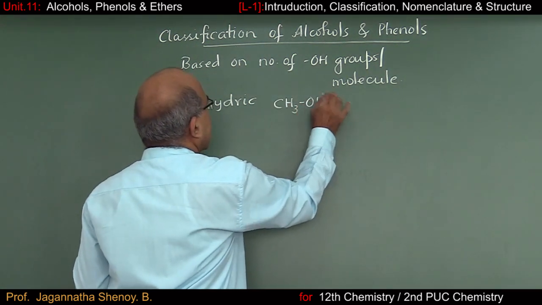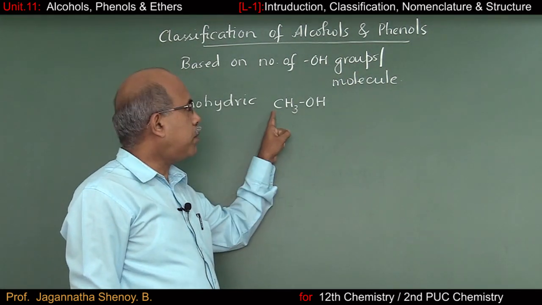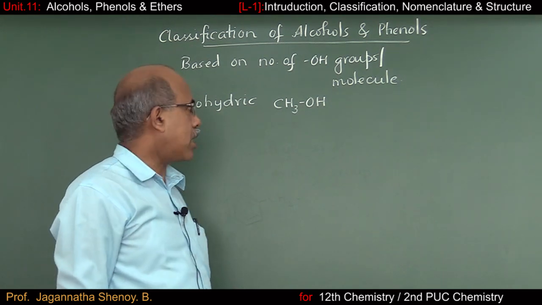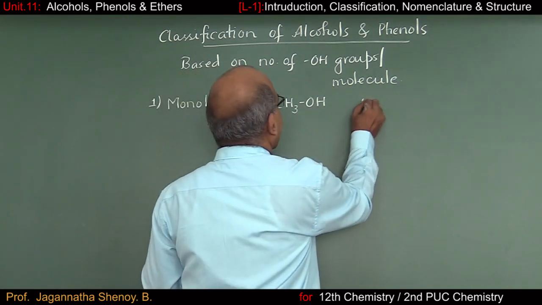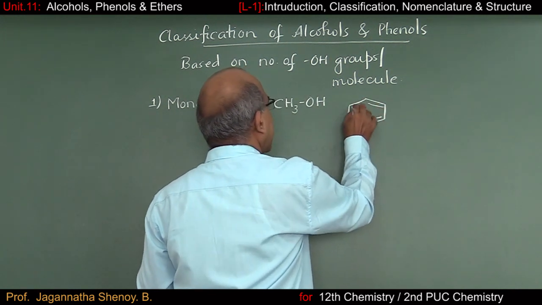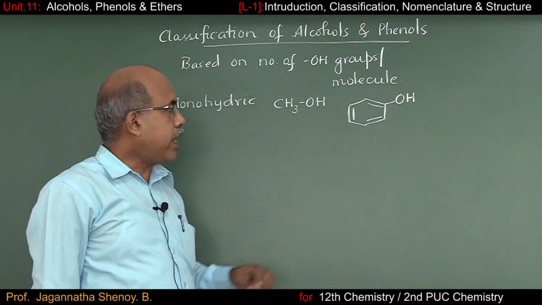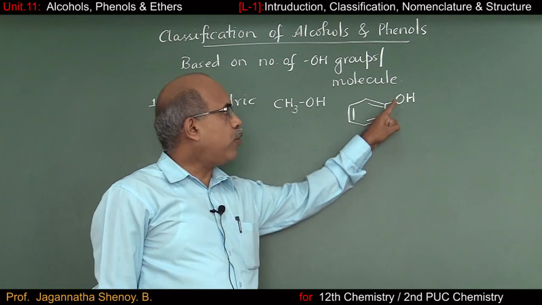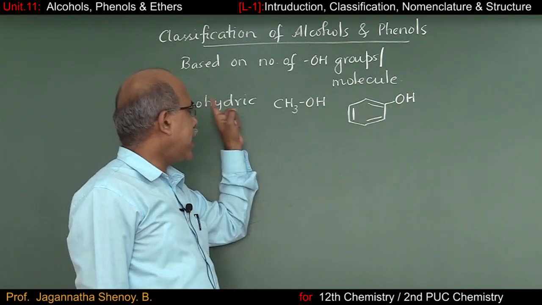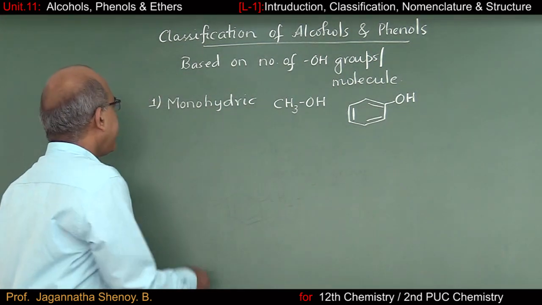CH3OH is methyl alcohol. There is only one OH group per molecule. This is an example of monohydric alcohol. Similarly, if you consider this compound, a benzene ring, and you have one OH group, the name of the compound is phenol. You have only one OH group per molecule. So phenol is an example of monohydric phenol.